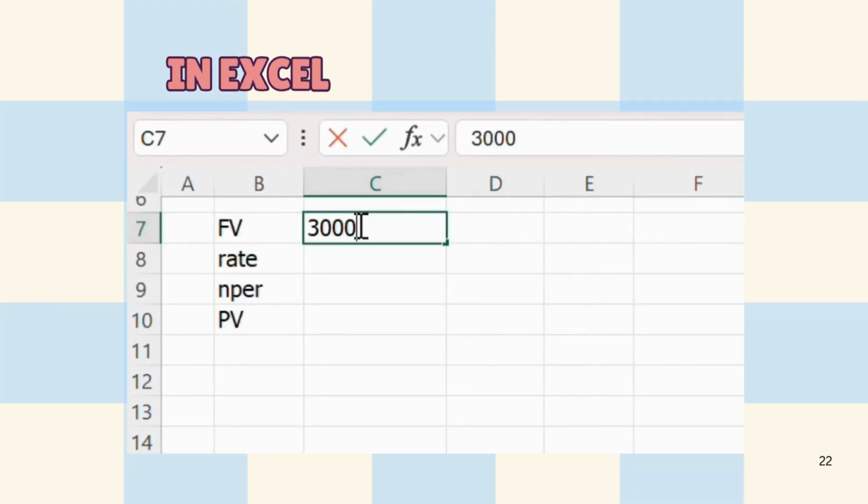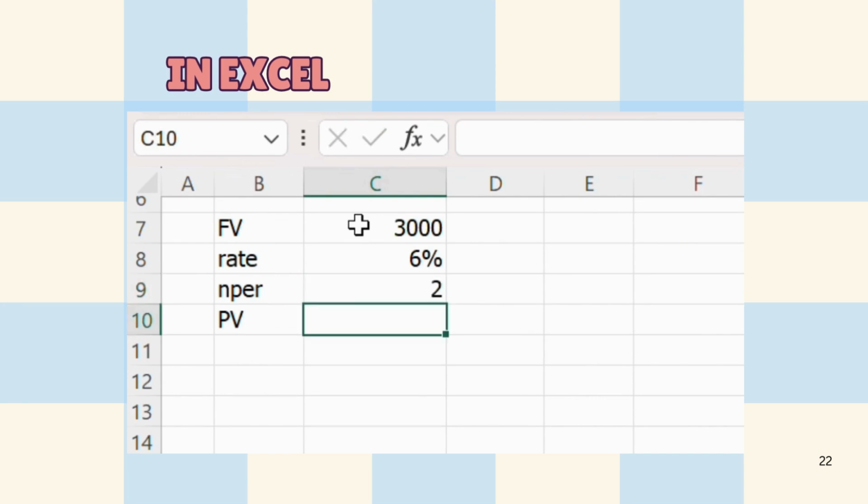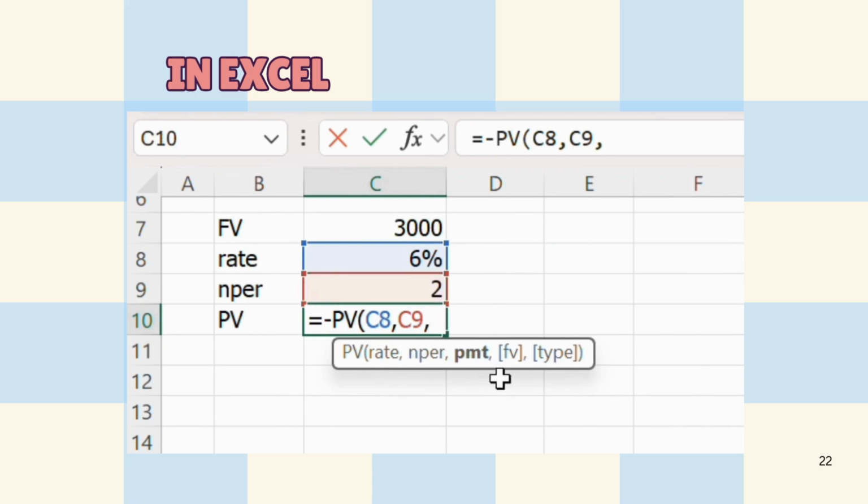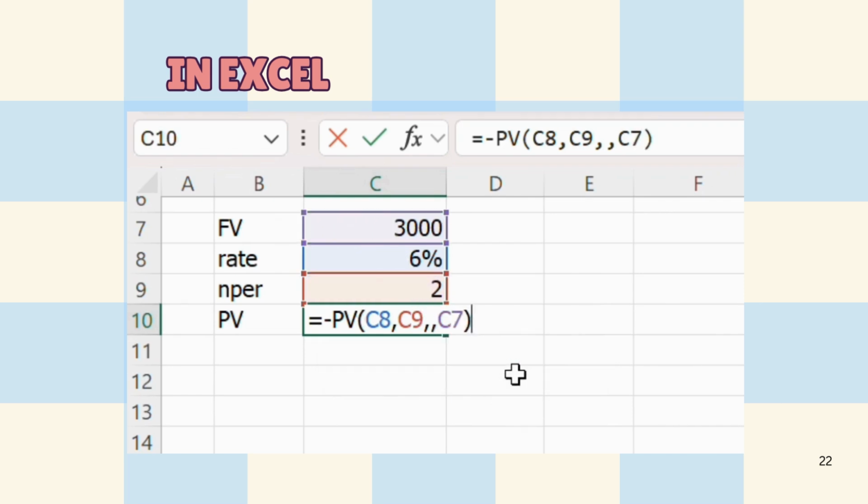You put the future value, then the rate of 6%, and the number of periods, which amounts to 2, then put the formula of present value, and since there is no PMT, you just click the future value and you get the answer.